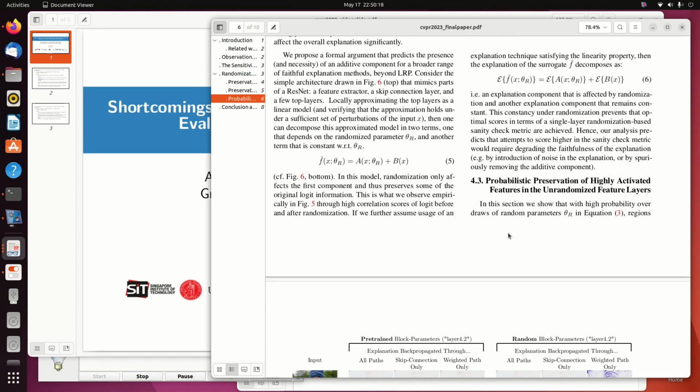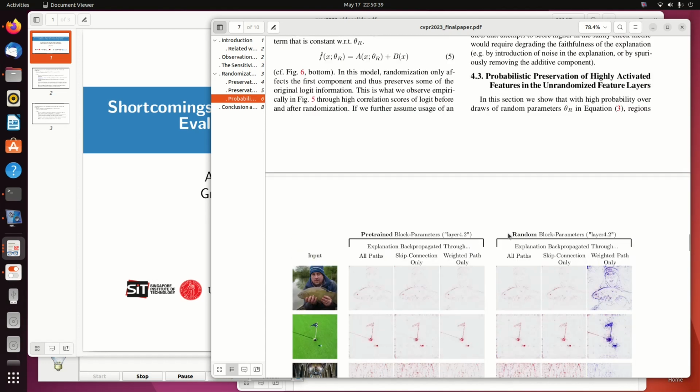general and holds for any neural network, and this is the following effect. Highly activated features in the last unrandomized layer have a strong contribution to the activation in the next weight-randomized layer, in the sense that it holds with high probability over draws of weights from a zero-mean random normal.